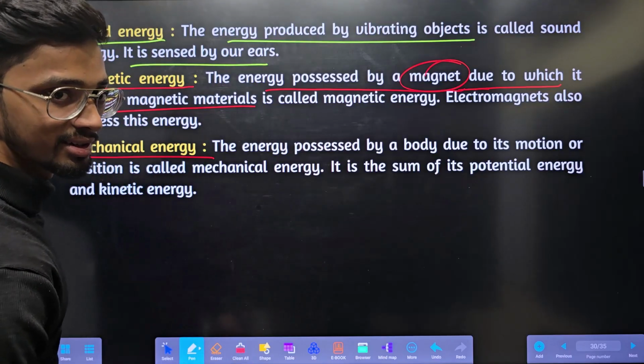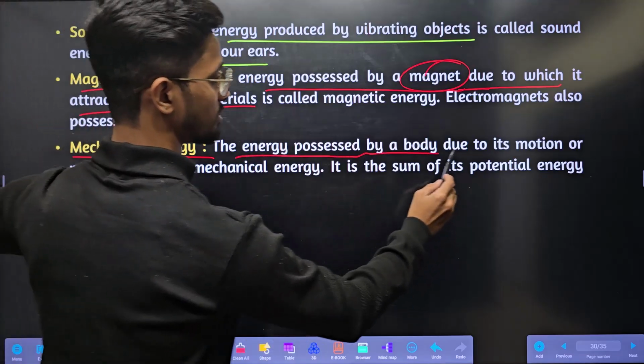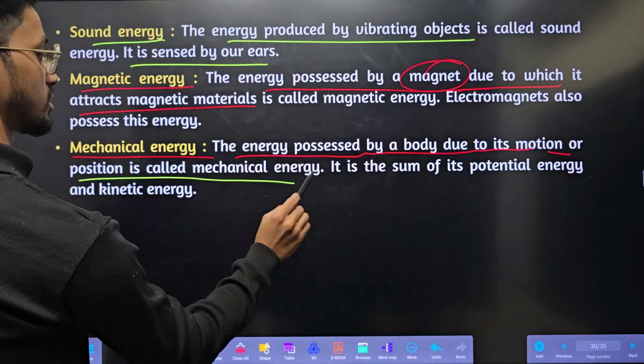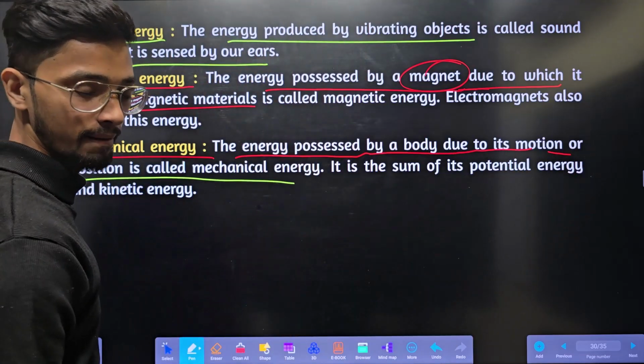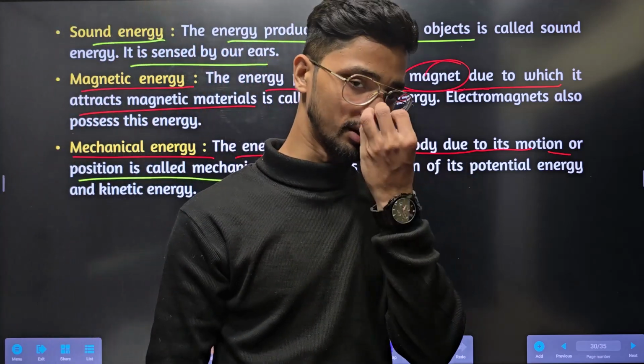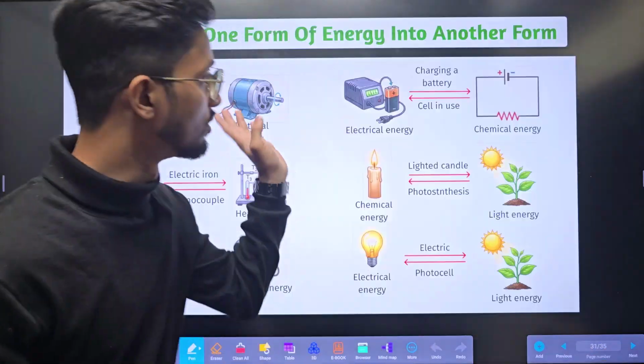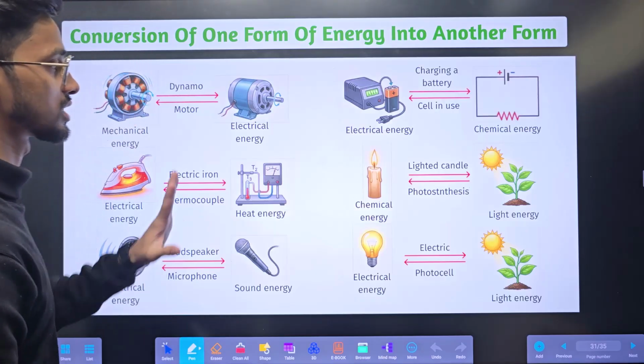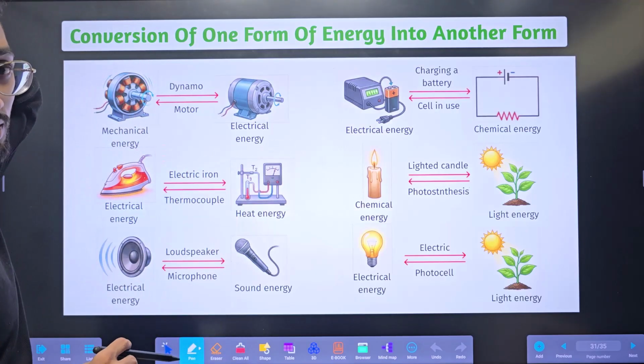Mechanical energy, this you have learned before. The energy possessed by a body due to its motion or position is called mechanical energy. Then these are the different types of energy. Now we can study the conversion of energy from one form to another. Just remember these many, because they have been given in the textbook.